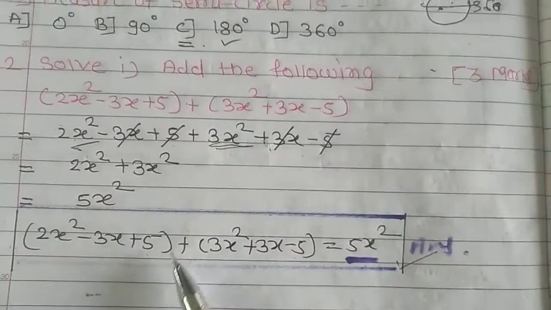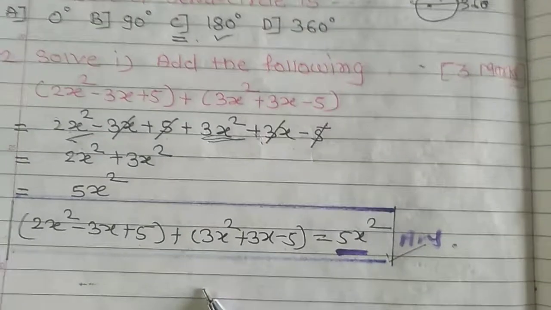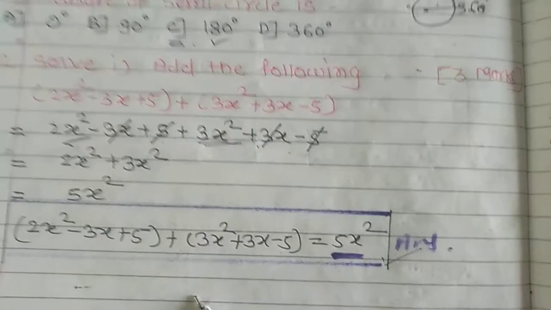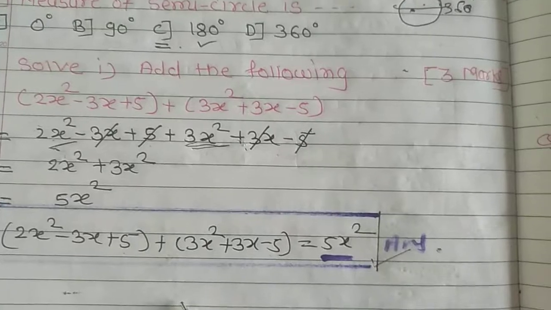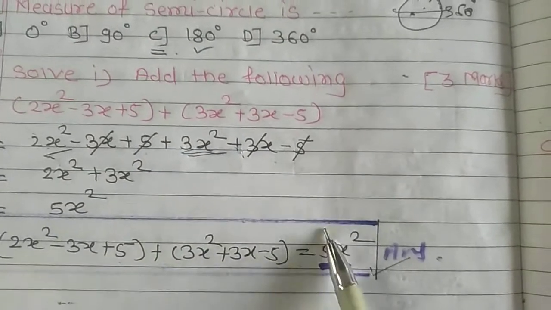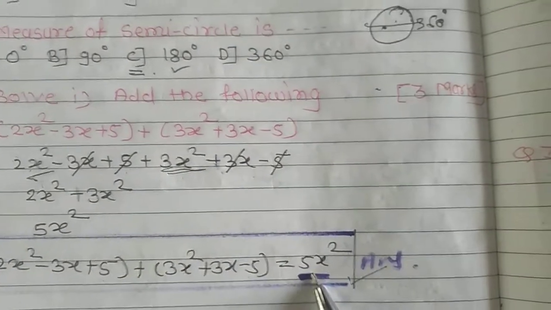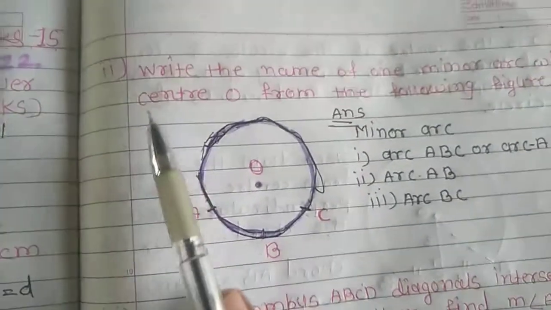They are having the 1 marks. So 2x square plus 3x plus 5 plus 3x square plus 3x minus 5 is equal to 5x square. That is the answer. Then there is the next question.